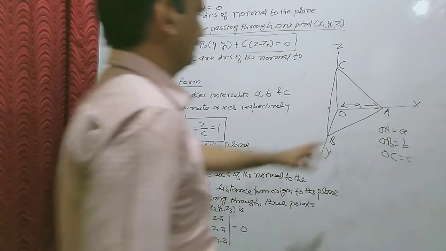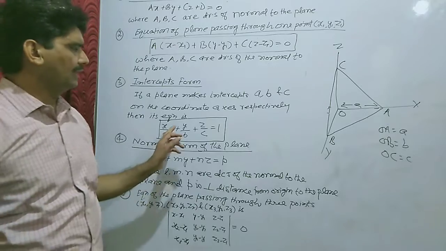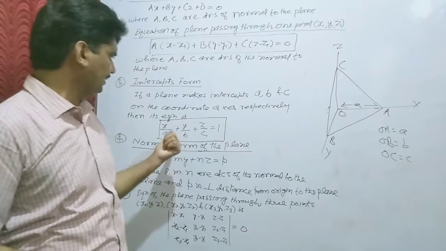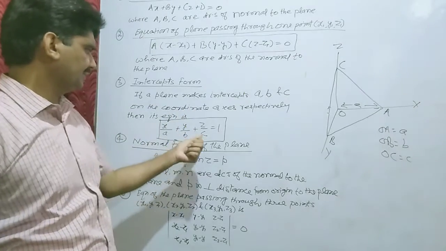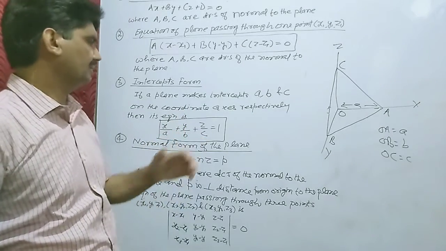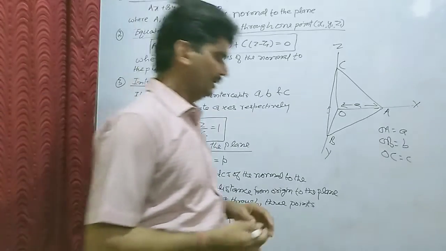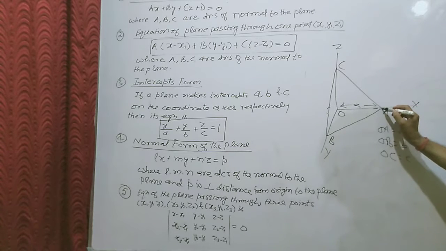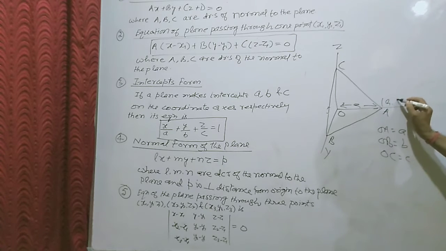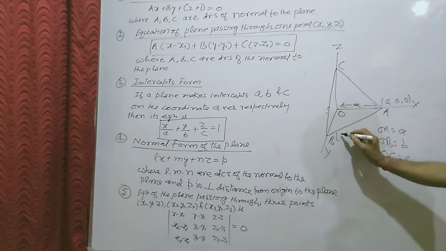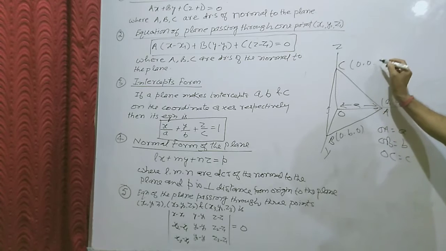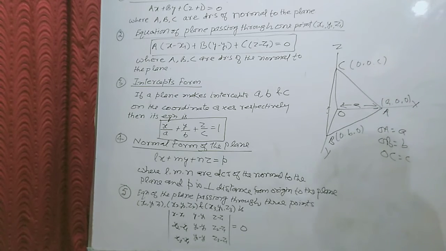Equation ABC. In this case, it should be clear to everybody that if a plane makes intercepts A, B, C, that is, the lengths of intercept are A, B, C respectively, then the coordinates of the points where it cuts the x, y, z axes are: coordinate of A will be (a, 0, 0), that of B (0, b, 0), and C (0, 0, c). It should be clear. This is the intercept form.